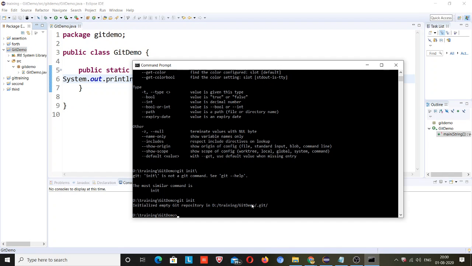Now I will again copy this command and paste it. This is the second step.